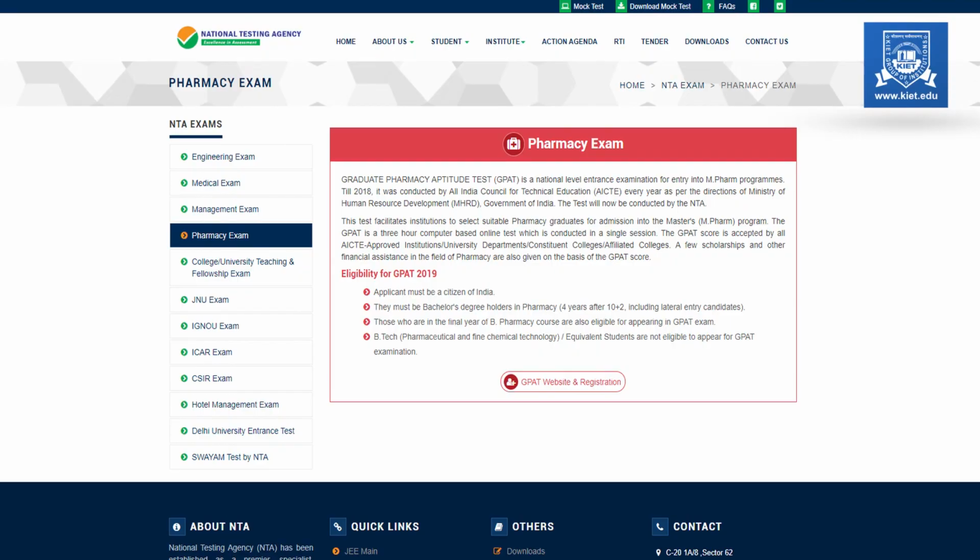We would like to know a brief about GPAT. Basically, GPAT stands for Graduate Pharmacy Aptitude Test. It is conducted by NTA, that is National Test Agency. GPAT is mainly useful for undergraduate students of pharmacy to get the admission in reputed colleges throughout India with fellowship. And the current fellowship for GPAT is 12,400 per month. All details about GPAT are available in the official website of NTA, that is nta.ac.in.